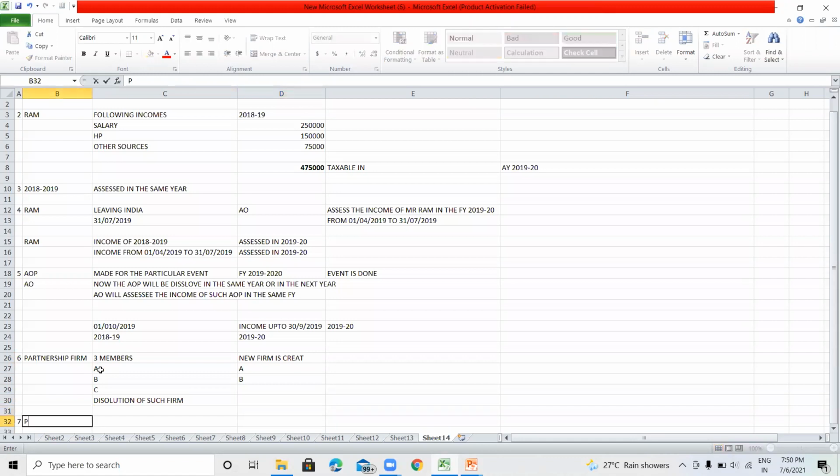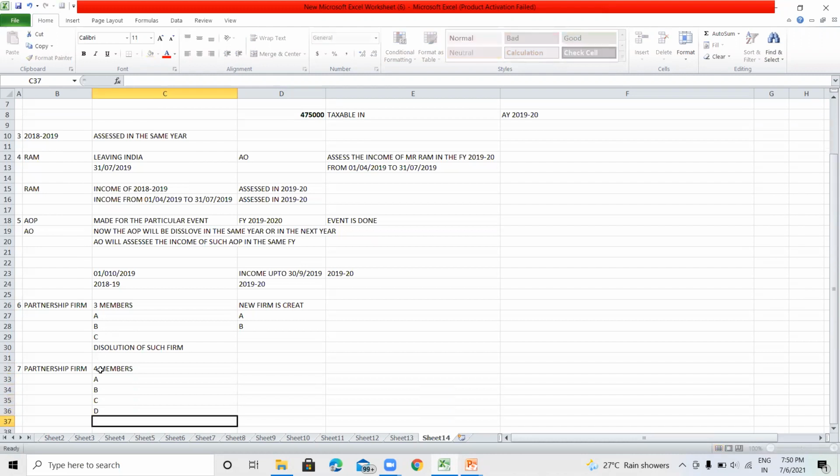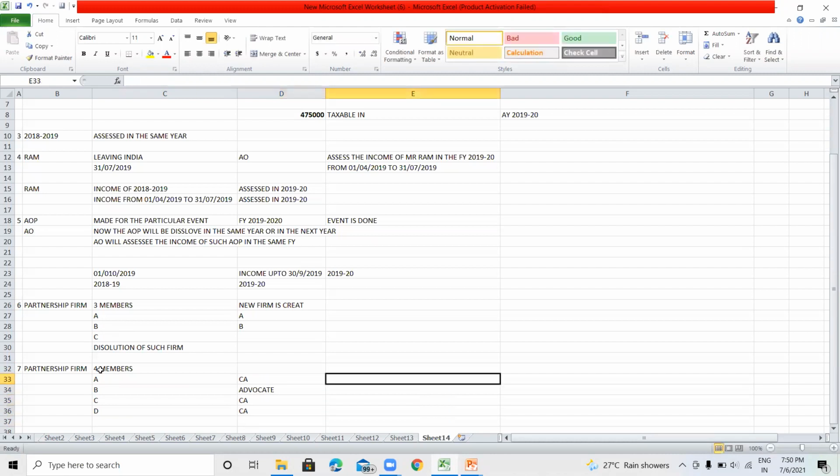For example, there is a partnership firm, and in such partnership firm, there are four members: A, B, C, and D. A is a chartered accountant. B is an advocate, and they are also service providers, just like they are also CAs.